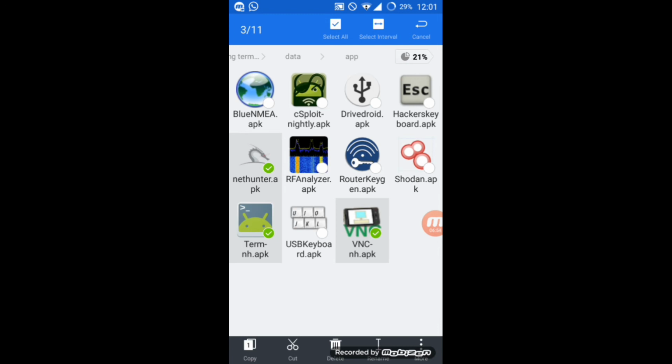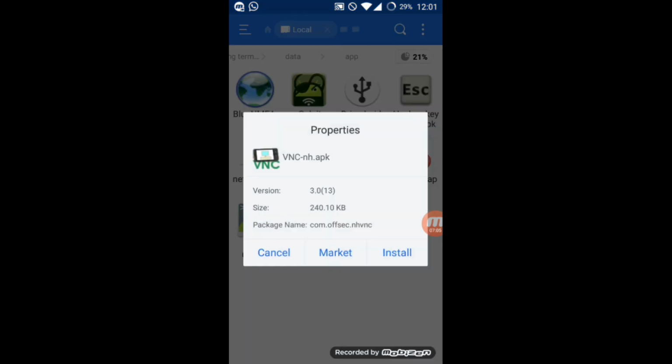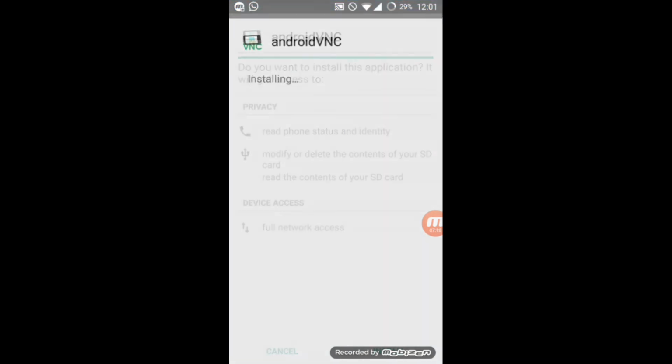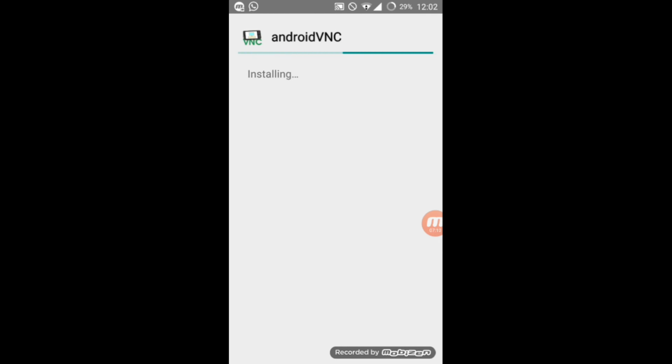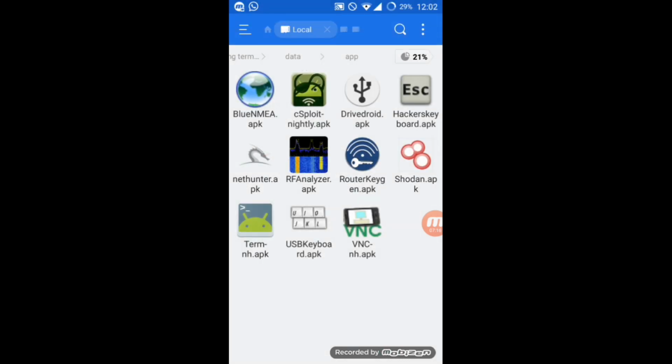The other applications we can get in the Play Store also, and we don't require all that. So let's install it. As I have installed the NetHunter.apk and terminal before only, so I just have to install this Android VNC. So it's done.